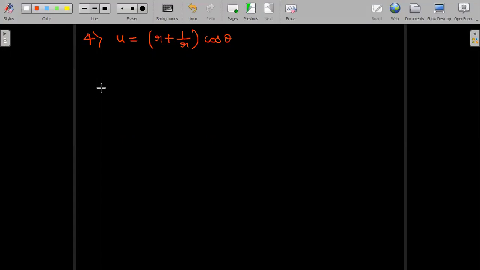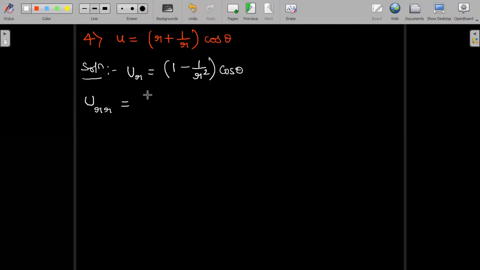So first to prove that it is harmonic, we have to prove u_rr plus 1 by r u_r plus 1 by r square u_theta theta is equal to 0. So let us find the partial derivatives first. Find out u_r. With respect to r, differentiation gives me 1 minus 1 by r square into cos theta as it is. And once again with respect to r, differentiation of minus 1 by r square is 2 by r cube, keeping cos theta as it is.